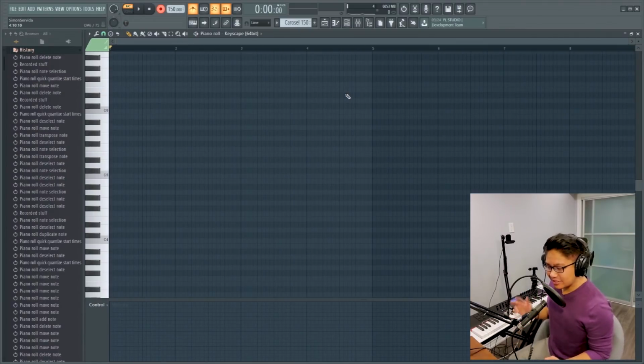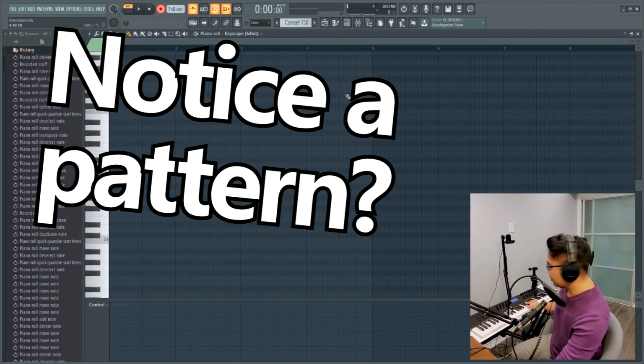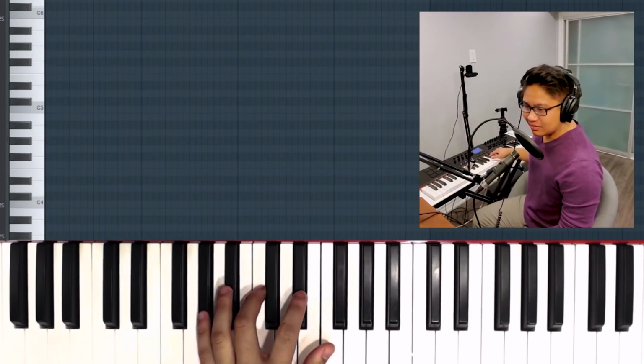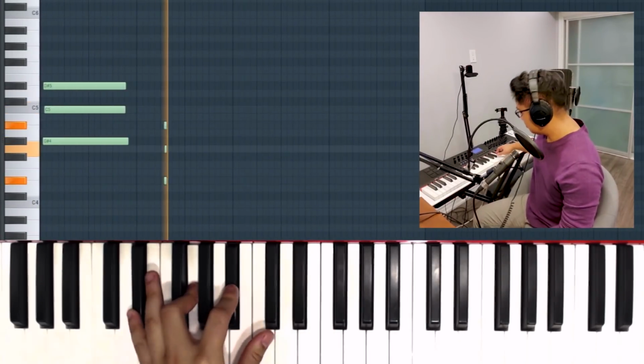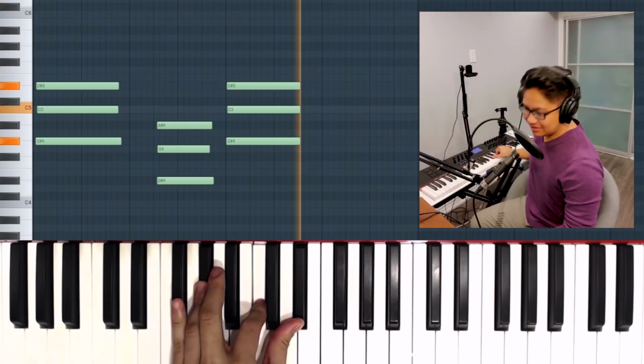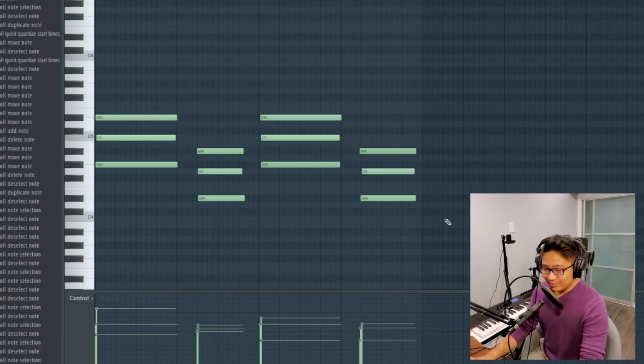Now let's take a look at Carousel. This chord progression is even more simple than the other two. It's just an A flat major and an E flat major. Just this. Really similar to the other two songs.